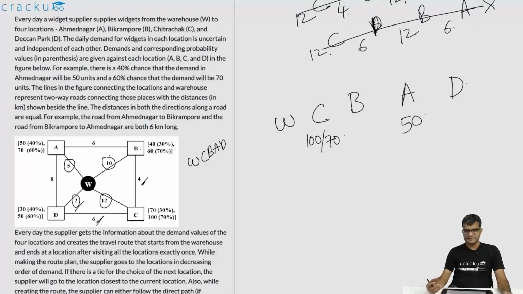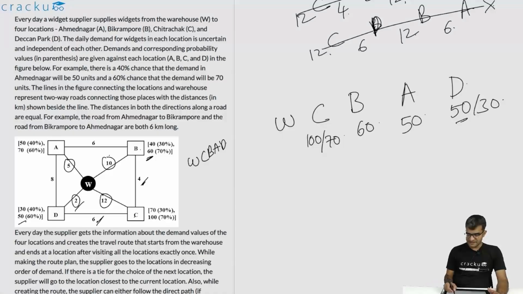Because if we supplied 70 units to A, first of all, A would be the first center because it is closer to the warehouse. Secondly, that would be greater than whatever has been ordered at B. Now because A is 50, B will have to be 60. Now we are left with D. What we can say is that D will be less than or equal to 50. So this is either 50 or 30.